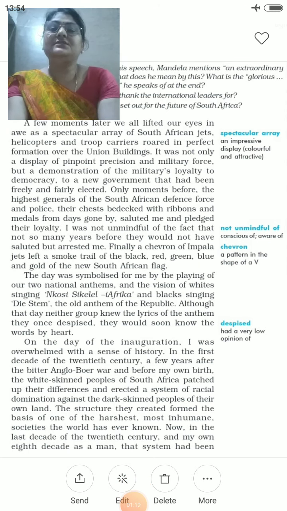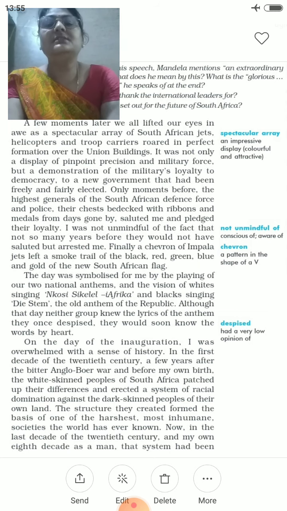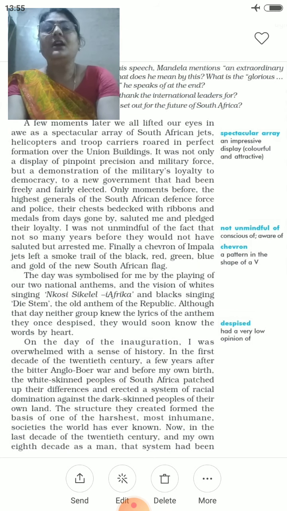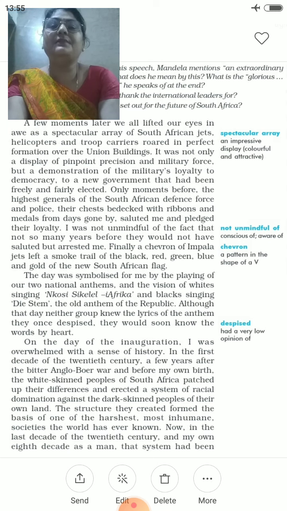A few moments later, we all lifted our eyes as a spectacular array of South African jets, helicopters and troop carriers rode in perfect formation over the Union buildings. Now, in the first part, I explained that there was an inauguration ceremony and people from different countries were sitting there and Nelson Mandela was present. After a few moments, what was happening there? There were South African jets, helicopters and troop carriers riding in perfect formation over the Union buildings.